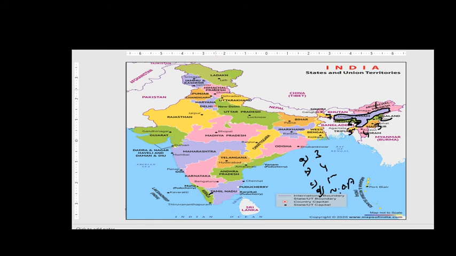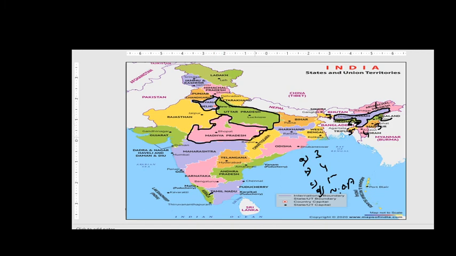So landlocked, first we will see here, this is Haryana, right? Second one is this one, you can see, UP. I'm asking about only landlocked, friends, not waterlogged or something else, right? Third one is Madhya Pradesh, right?